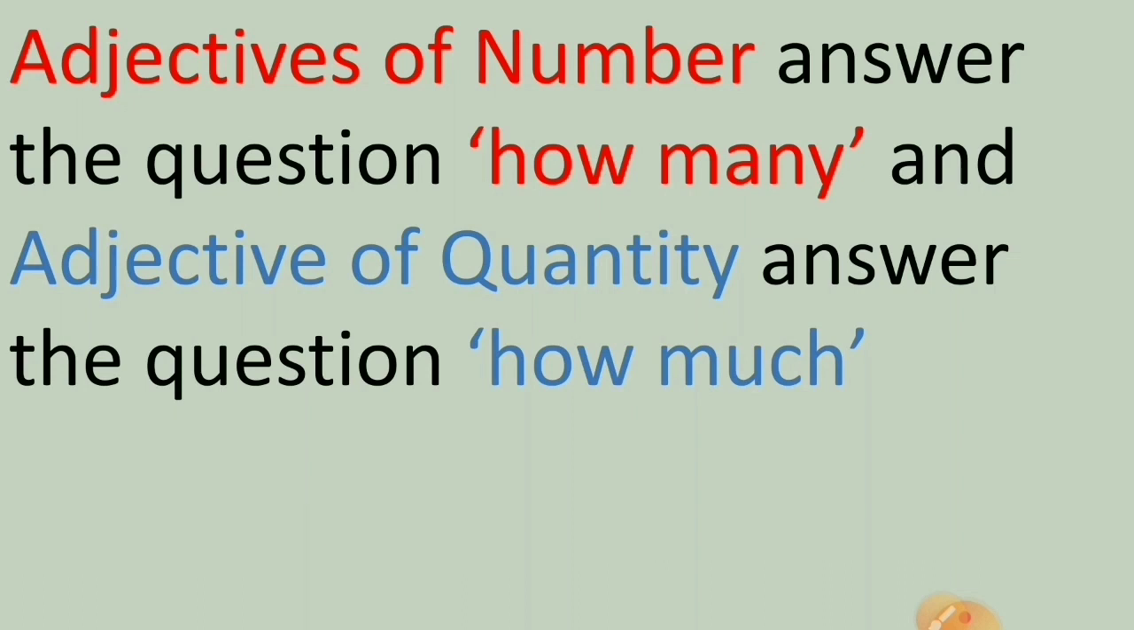Now how to find out adjective of number? Adjectives of number answer the question how many. Definite number is mentioned in the sentence, that is adjective of number. And adjective of quantity answer the question how much. So this way we understood different types of adjectives of number and quantity.